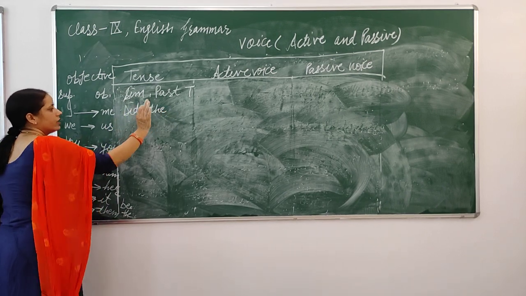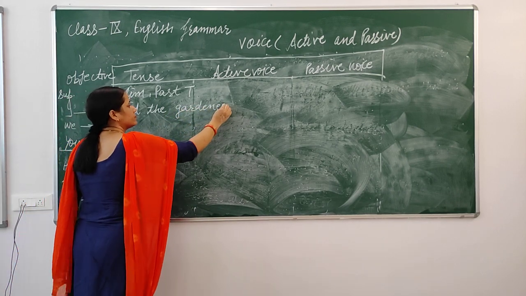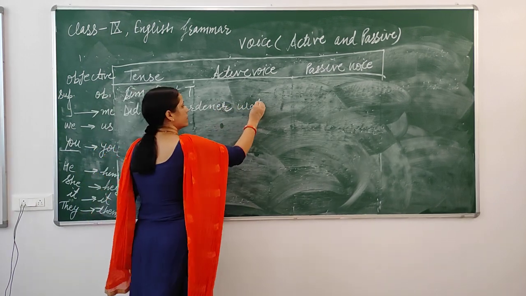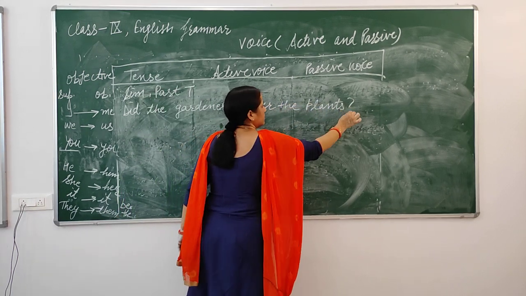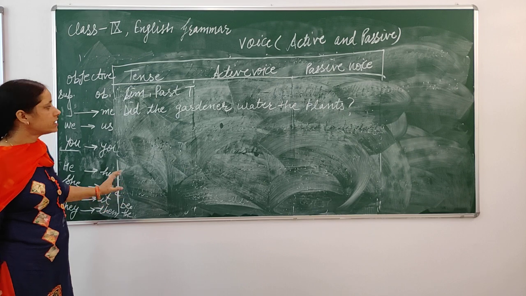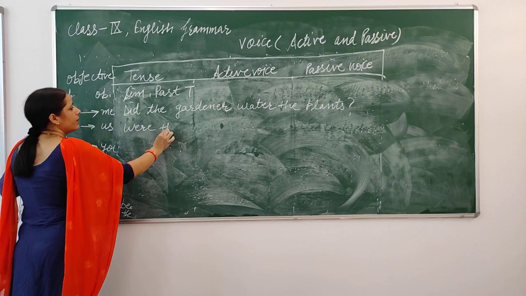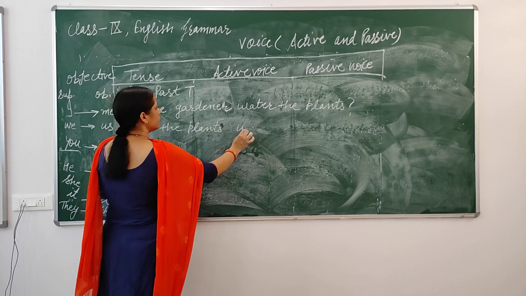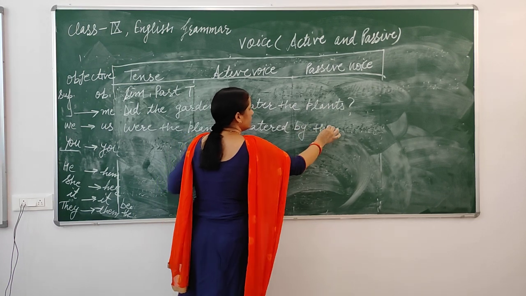Did the gardener water the plants? Here, if we have did in yes-no type sentences, then we use was, were. Were the plants watered by the gardener?